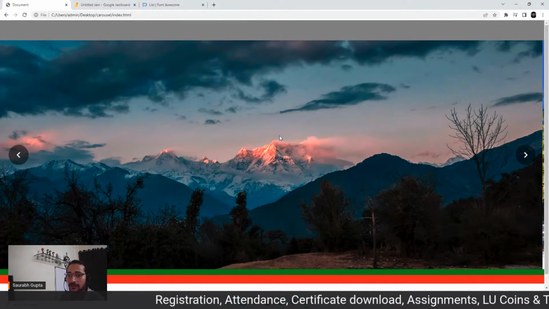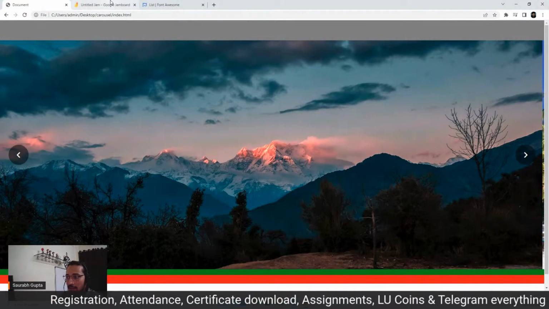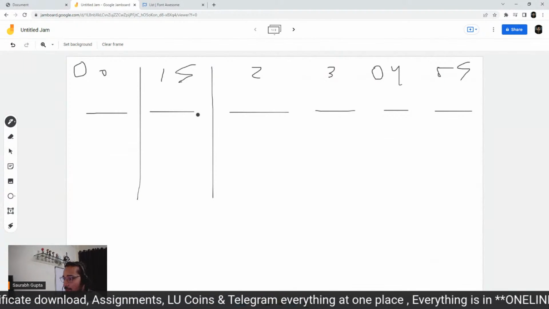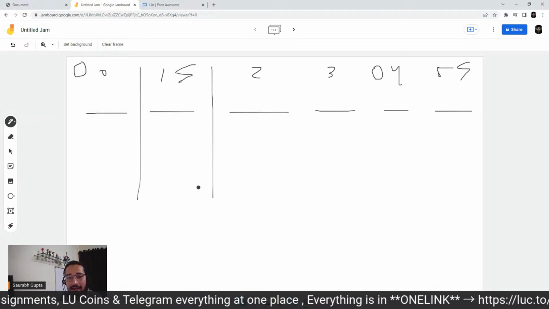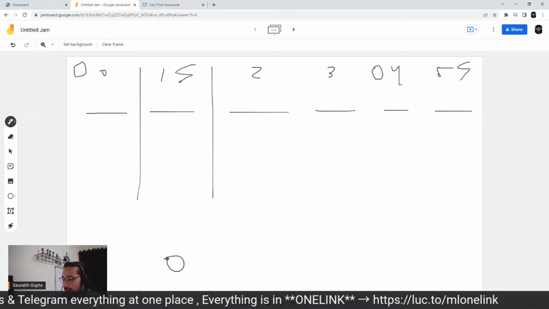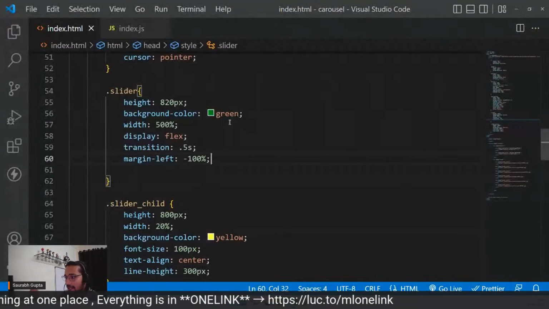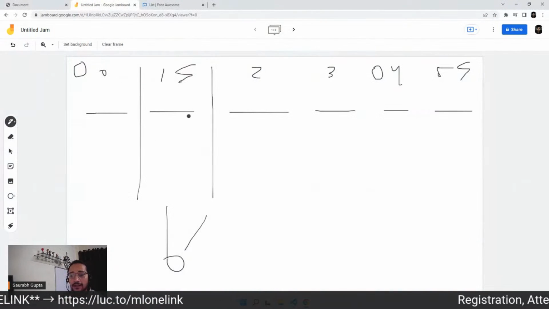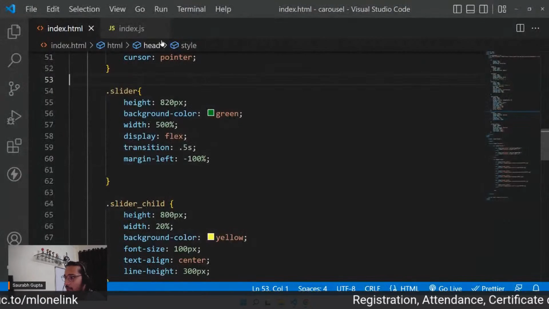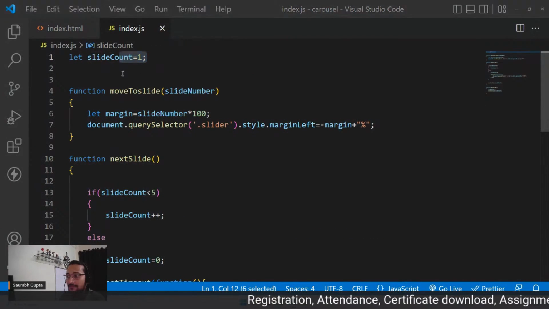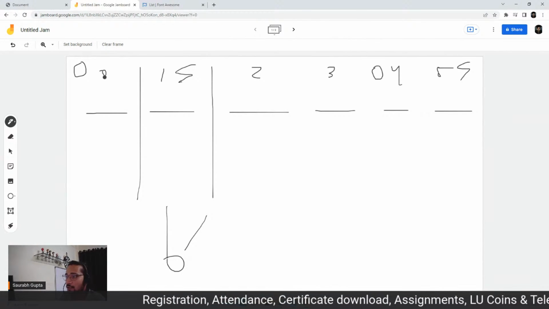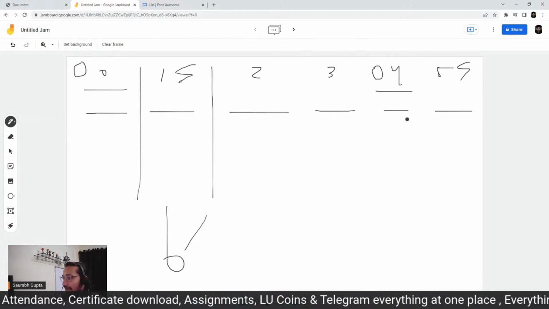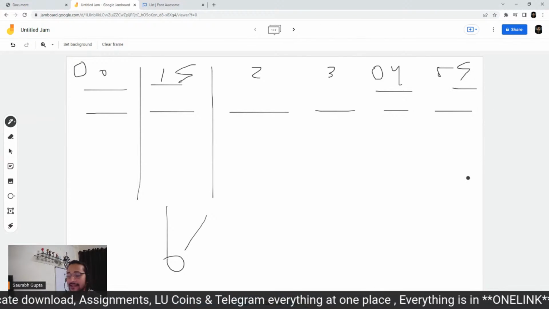Cleared? Understood now? That means we are hiding this because by default I have done margin left minus 100, so I can see this one initially. Cleared, guys? This is what you are watching right now, currently. This image. That's why I have also told slide count to be initially 1, so that I can follow this logic of 0, 1, 2, 3, 4, 5. And this I have kept same.